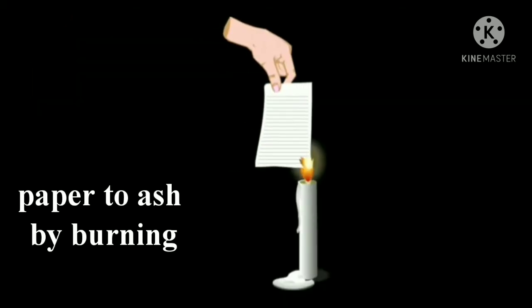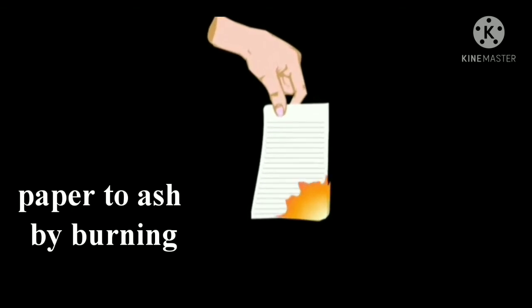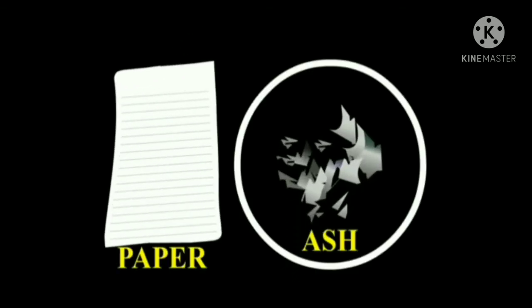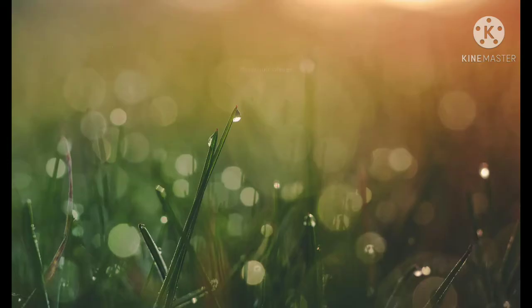Another change is paper to ash by burning. Just watch the video and you can see how it is burning slowly, isn't it? So now the paper will turn to ash, isn't it? So this is also one type of fast change. Within seconds the paper may burn.